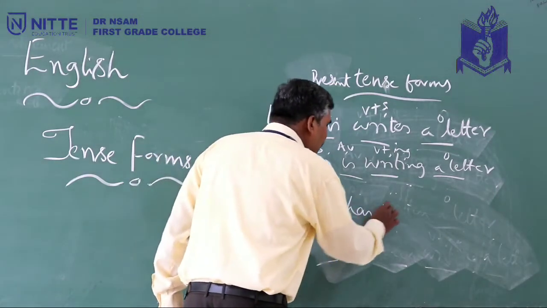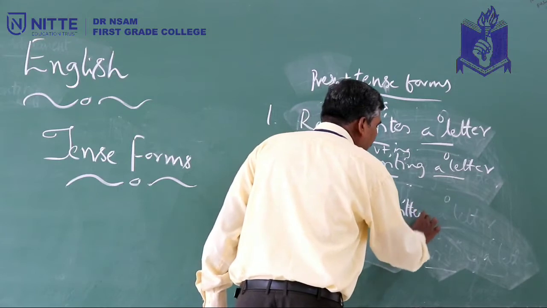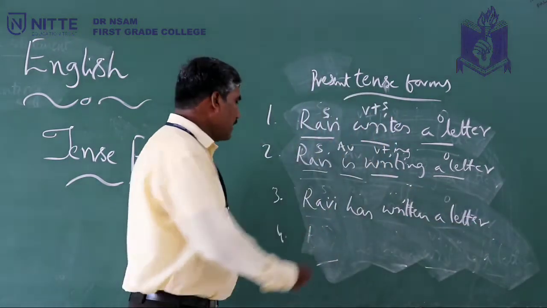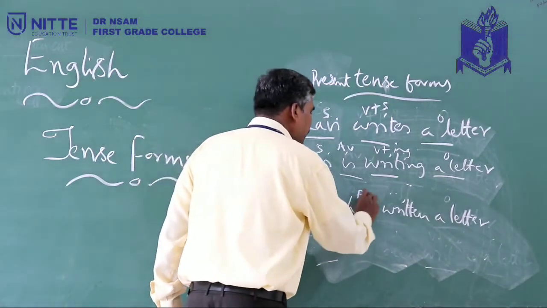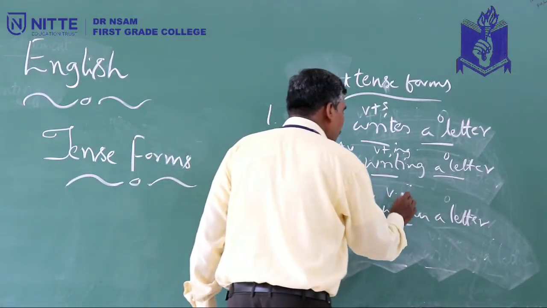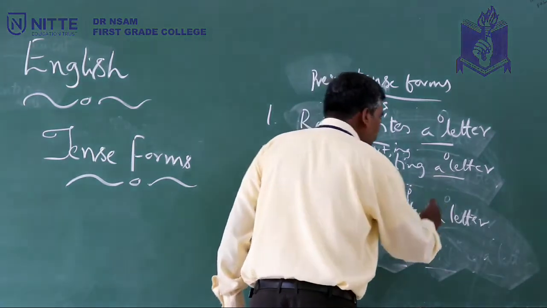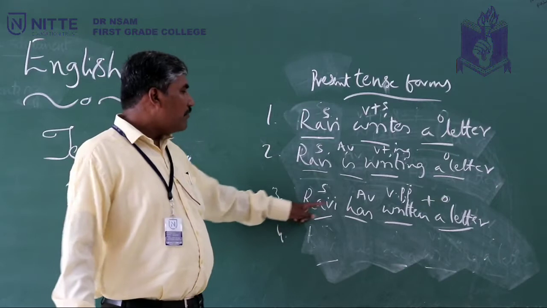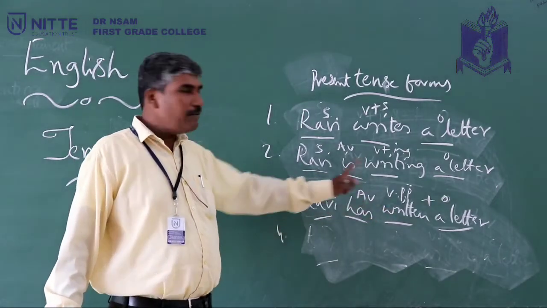Now we move on to the third one, that is the third form of present tense forms, that is present perfect tense. Ravi has written a letter. Okay, see Ravi once again subject, has AB, so written V3, verb past participle, plus object, a letter. So this is how we have. So Ravi has written a letter. So this is present perfect tense.